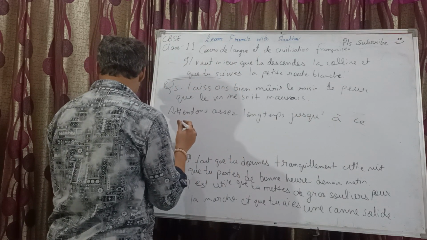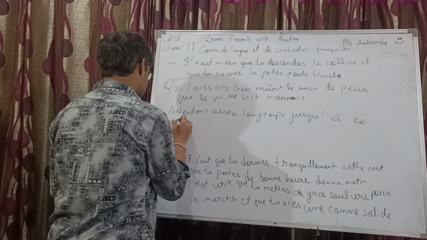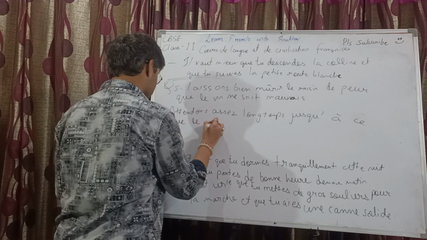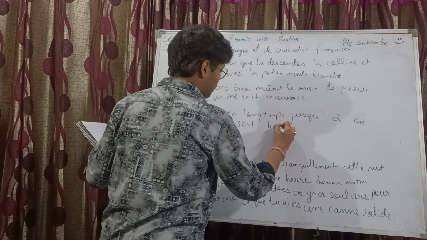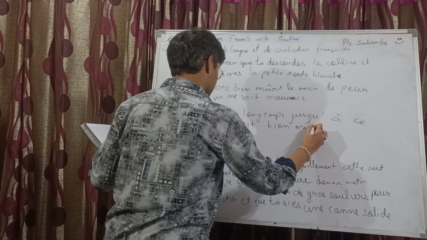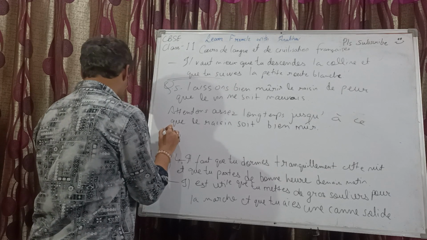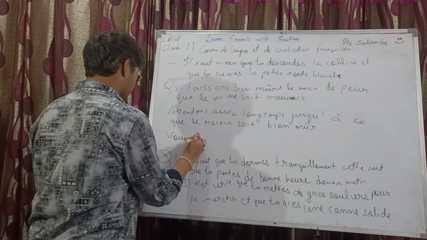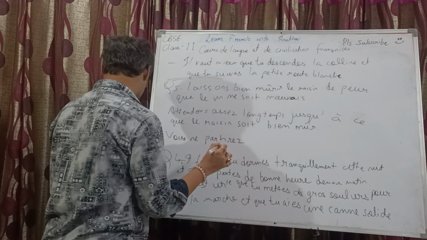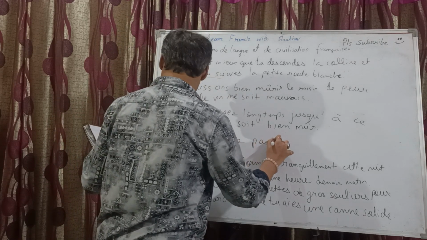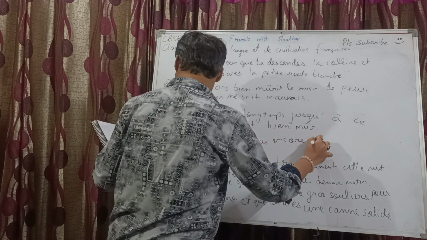Jusqu'à ce que la raison soit bien mûre. And then second last we have: vous ne partirez pas encore.